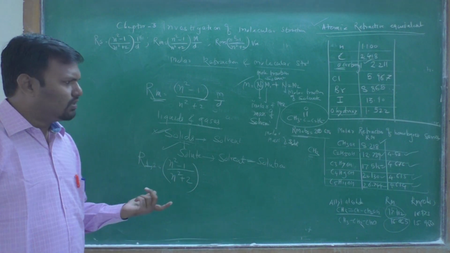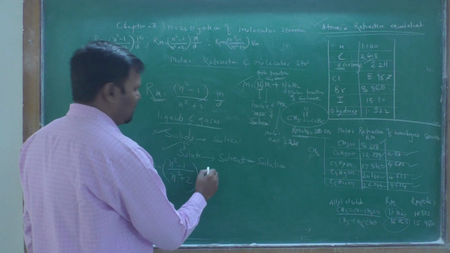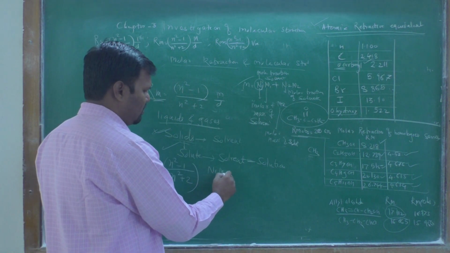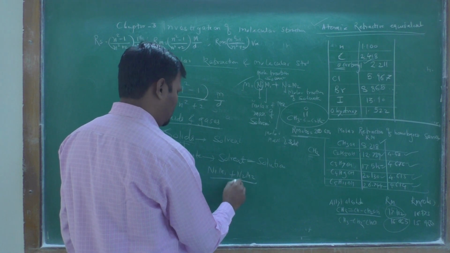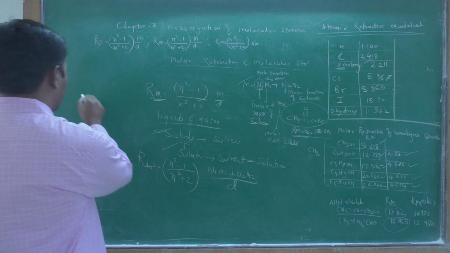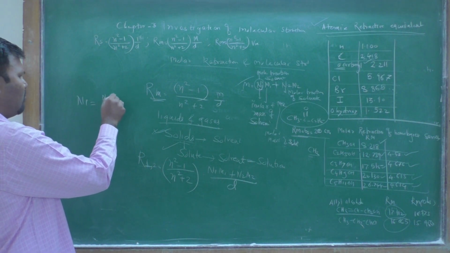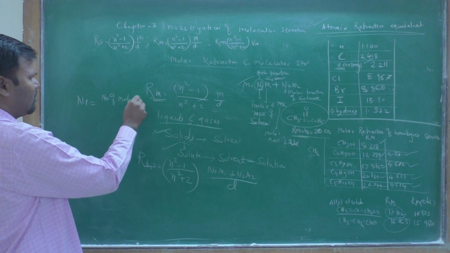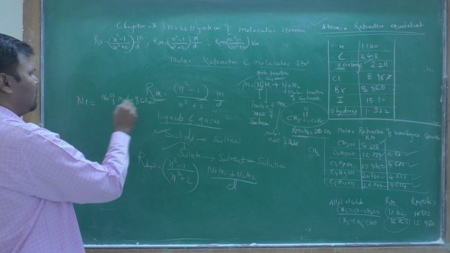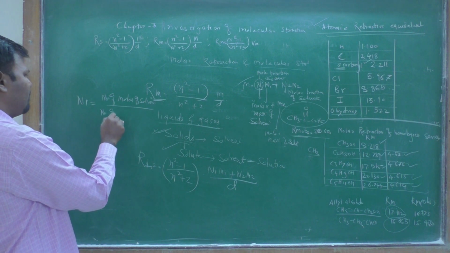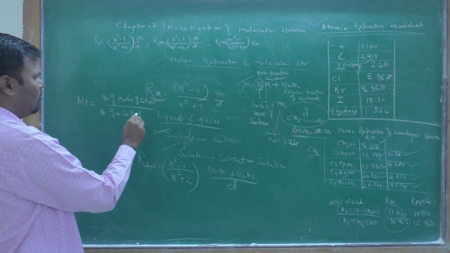Okay, like that we can take the values, and we can replace M by this value. Therefore (n1 M1 + n2 M2) upon the density. Okay, the mole fraction is always given by the number of moles of the solvent, n1, upon the total moles of solution.